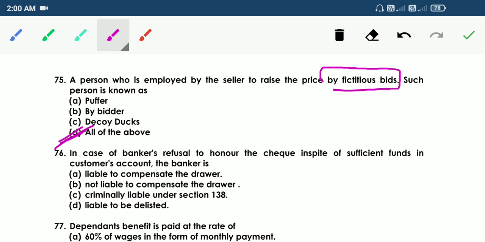76. In case of banker's refusal to honor the check in spite of sufficient funds in customer's account, the banker is A. liable to compensate the drawer, B. not liable to compensate the drawer, C. criminally liable under section 138, D. liable to be delisted. So the answer is A. liable to compensate the drawer because of the refusal to honor the check in spite of sufficient funds.